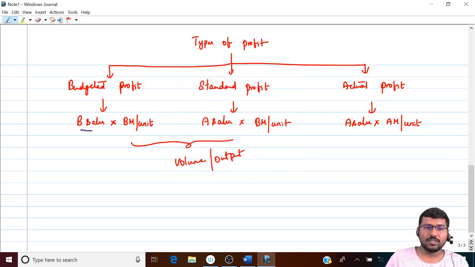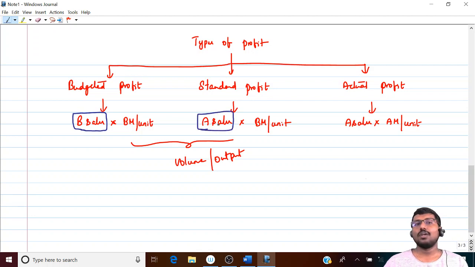See the difference. Here it is budgeted sales. Correct? Remaining budgeted margin is same. So which means basically what is the difference? Volume only.